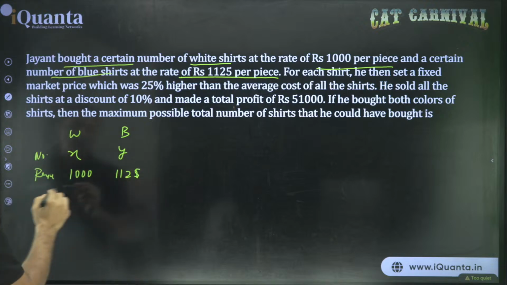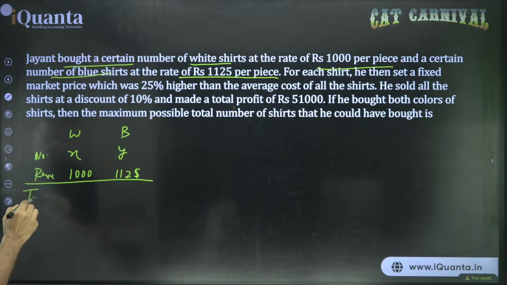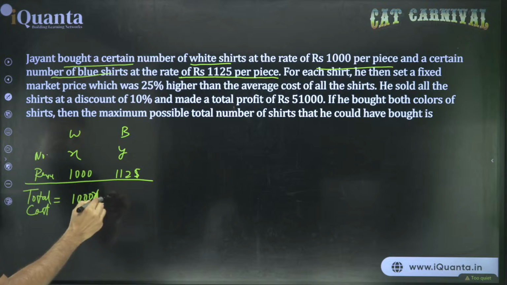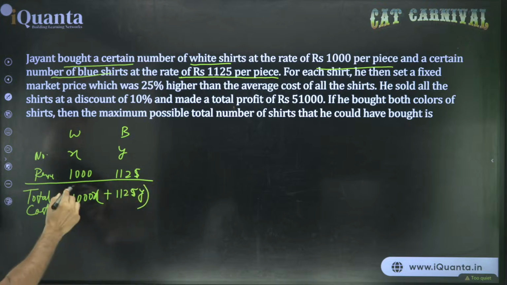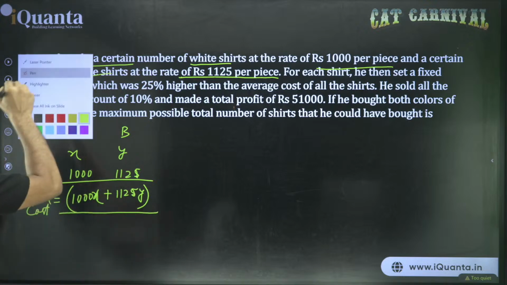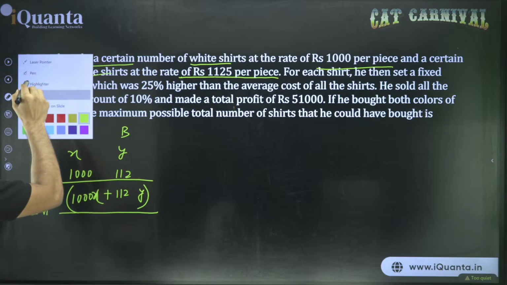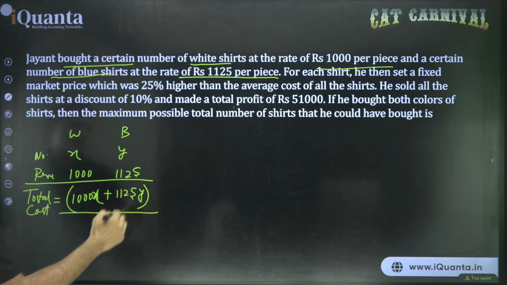So the total cost, how do I calculate the total cost? Price into number. So the total cost would be 1000x plus 1125y. This is the total cost. This 5 is looking different, so I'll make that correction. 1125. Yeah, now this is correct.